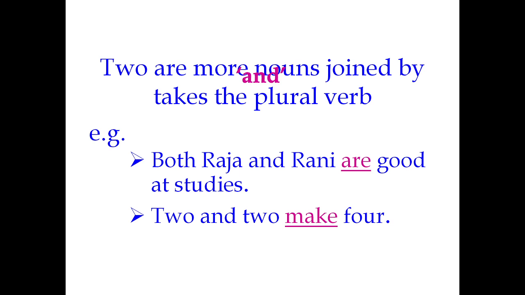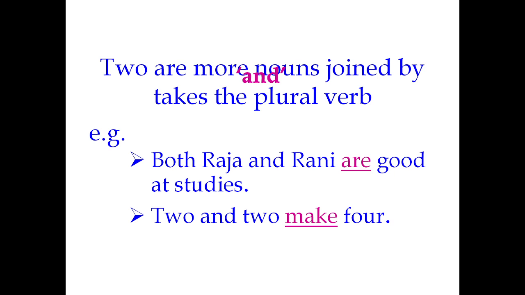And here both Raja and Rani are good at studies. So Raja is an individual, Rani is another individual. When we are speaking about two individuals, we have to make use of a plural verb, are good at studies. 2 and 2 make 4. So here 2 is one numeral, the other one is 2. So we are talking about two different numbers. So 2 and 2 make 4. Here the verb must be in the plural form.